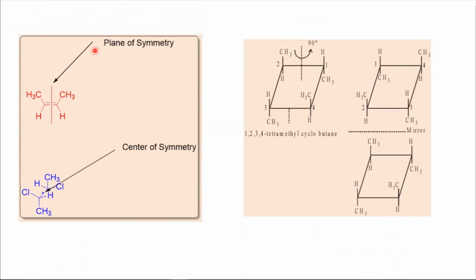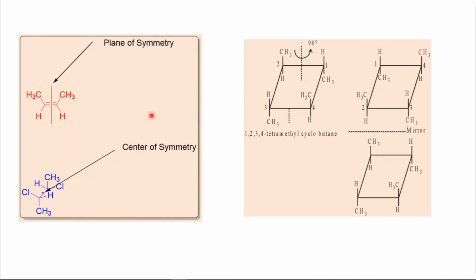In plane of symmetry, what we are doing is we pass a plane. After passing the plane, if it divides into two equal parts, then the molecule which passes the plane of symmetry will not be an optically active molecule. And in the center of symmetry, you take an imaginary point at the center of the molecule, then you go backward and forward. If you meet the identical atom backward as well as forward, that molecule passes the center of symmetry, and the molecule which passes the center of symmetry will not be optically active.